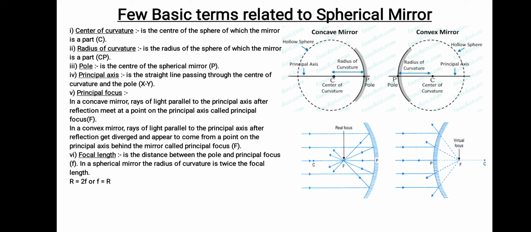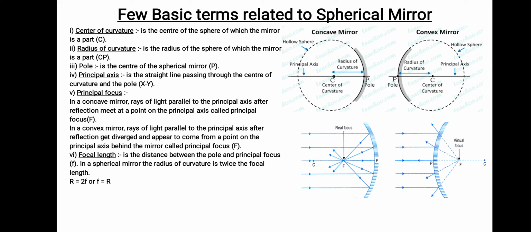Now what is P? Very important. P is on the spherical mirror that you have taken. Any spherical mirror you take, there will be a center of the spherical mirror, right? That will be considered as P. For example, the mid point of a concave mirror we call P, we call it the pole. Now the same thing in a convex mirror also. The midpoint of that particular mirror that you have taken, we call it P, the pole. It is the center of the spherical mirror.